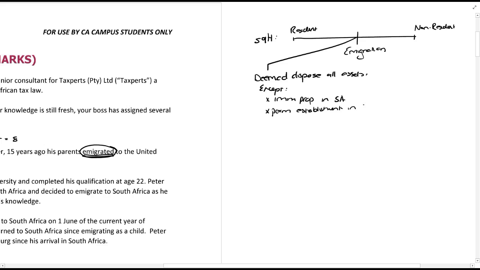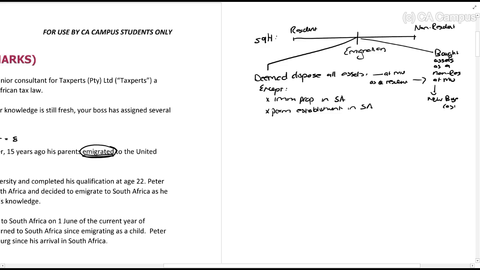So, for example, if you have a shop in South Africa. Okay, now you are treated as if you sold all of your assets at market value as a resident, and then you treat it as if you bought the assets as a non-resident at market value. So you treat it as if you bought it from yourself. That basically means this gives you a new base cost. That's section 9H.